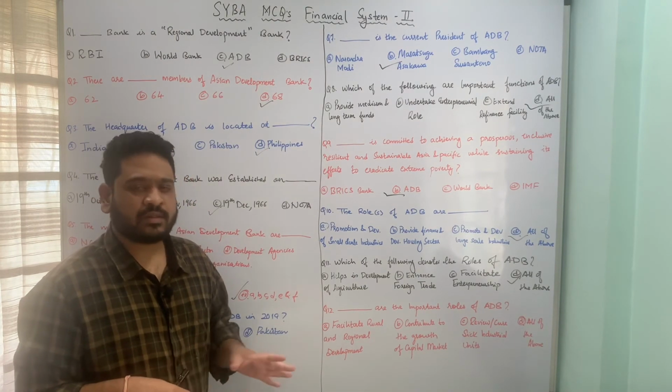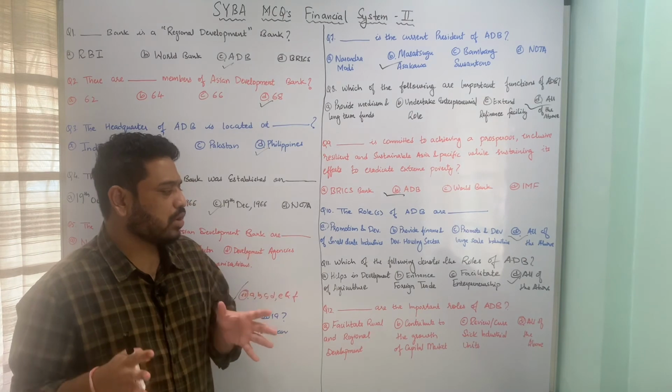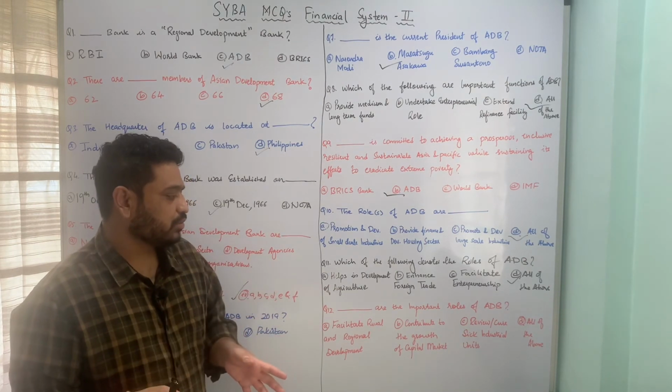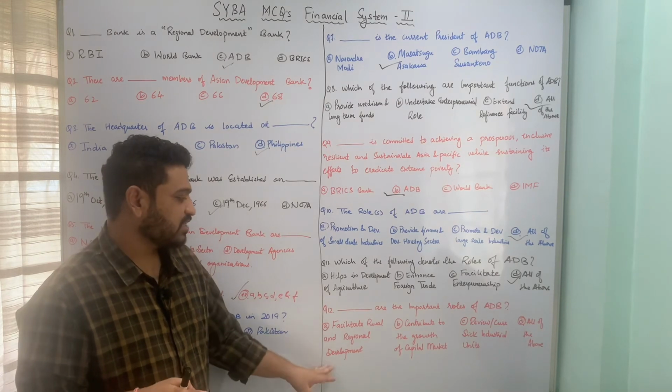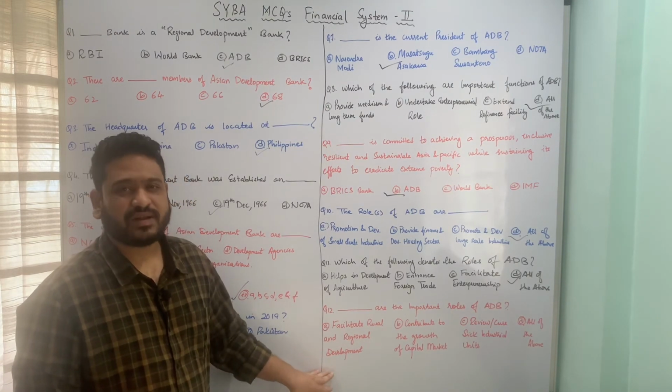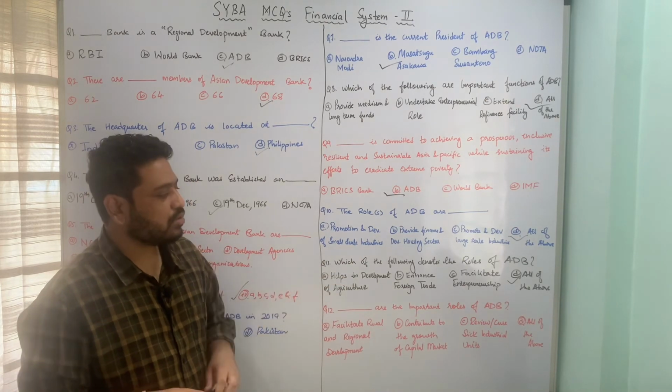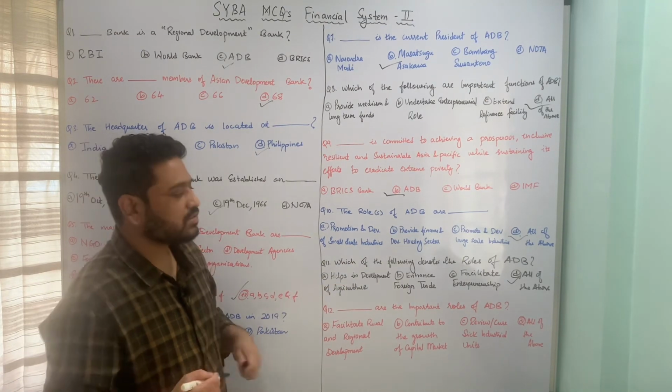So here again all these 3 points, that means review or cure the sick industrial units present in a country, contribute to the growth of capital markets, as well as facilitate rural and regional development, are all the important roles played by Asian Development Bank, and hence option D, all of the above, is the correct answer to this question.